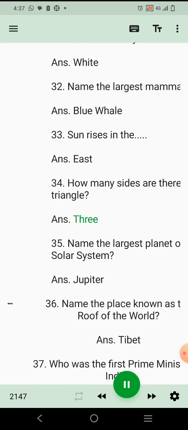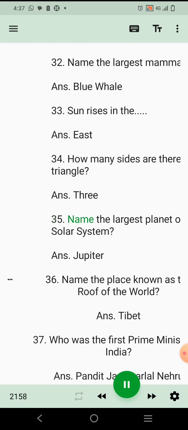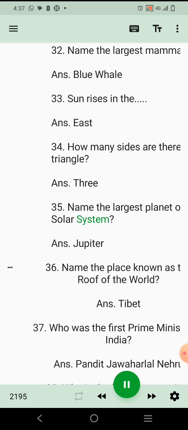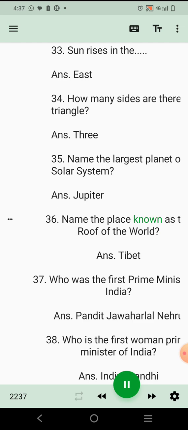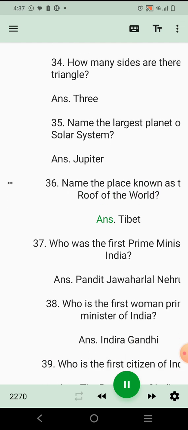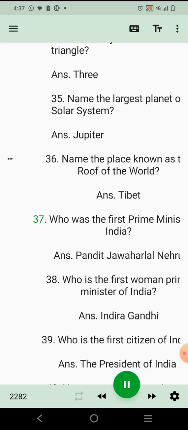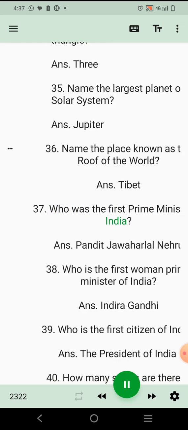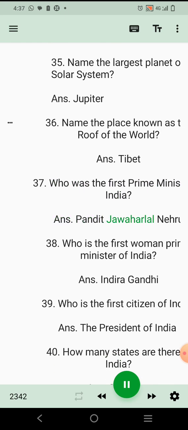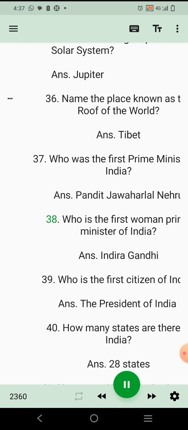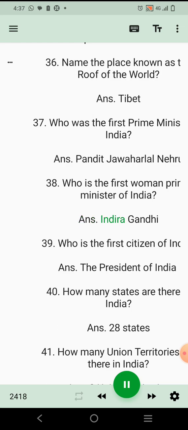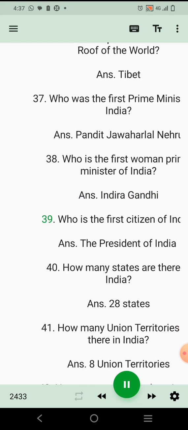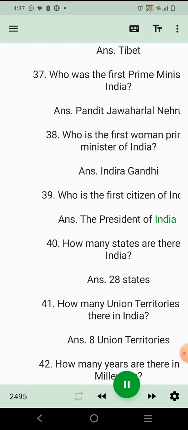Ans. 3. 35. Name the largest planet of our solar system. Ans. Jupiter. 36. Name the place known as the roof of the world. Ans. Tibet. 37. Who was the first Prime Minister of India? Ans. Pandit Jawaharlal Nehru. 38. Who is the first woman Prime Minister of India? Ans. Indira Gandhi. 39. Who is the first citizen of India? Ans. The President of India.